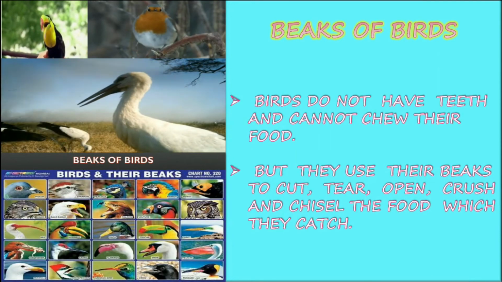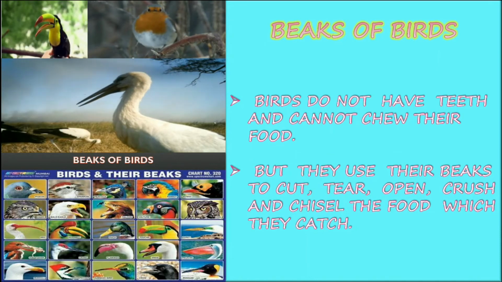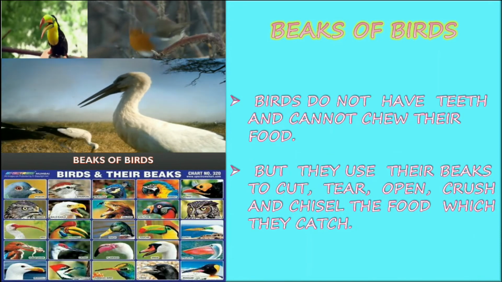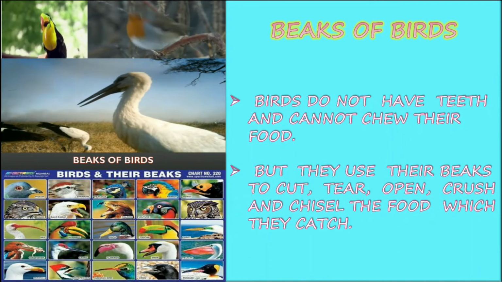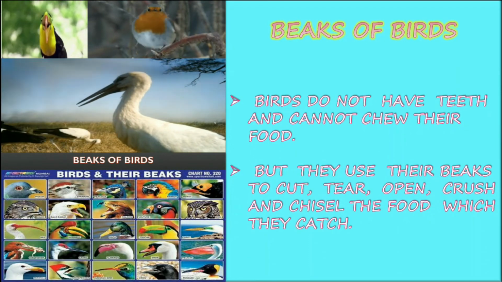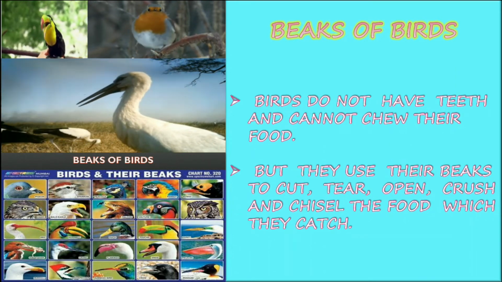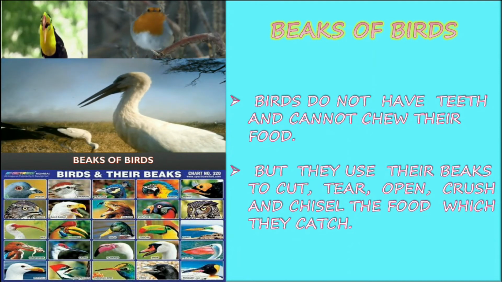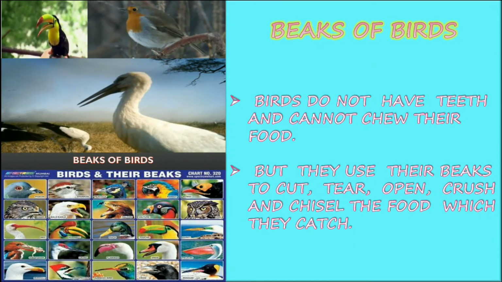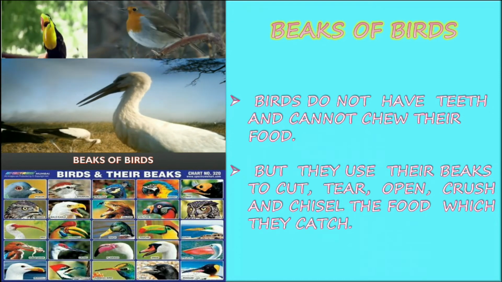Beaks of birds. Birds do not have teeth and cannot chew their food. But they use their beaks to cut, tear, open, crush, and squeeze the food which they catch. So they can cut the prey, and they can tear, open, crush, and squeeze it, and then they catch and eat.